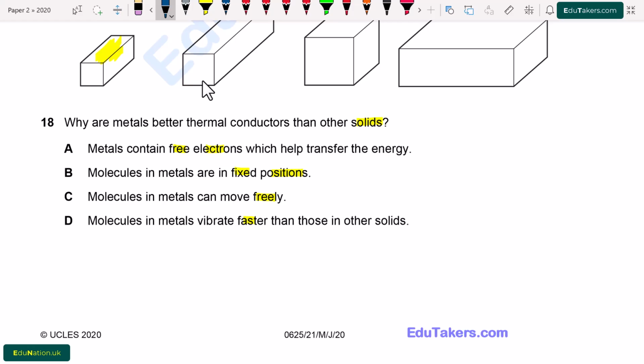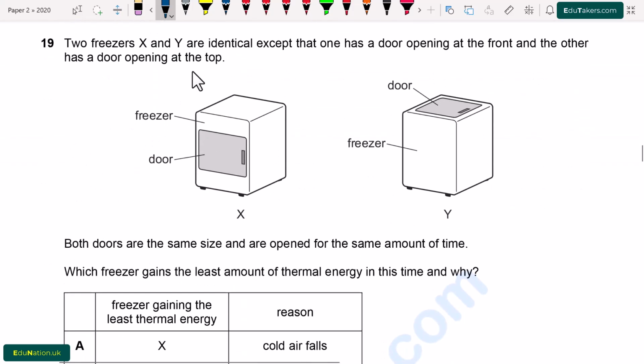So we know that the metal contains a large number of free electrons, due to which the conduction is possible in the metals. So from here, option A is correct, that the metal contains large number of free electrons which help transfer the energy.